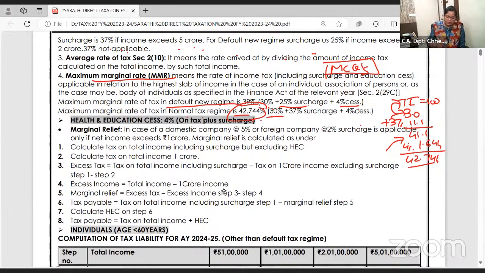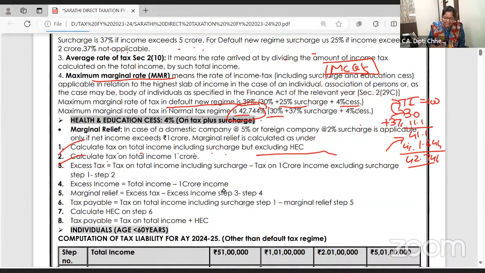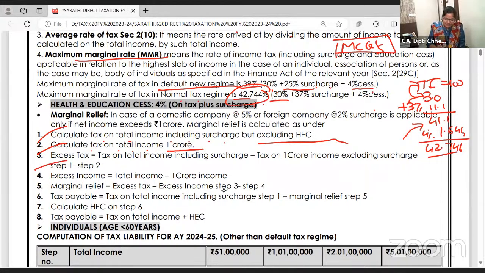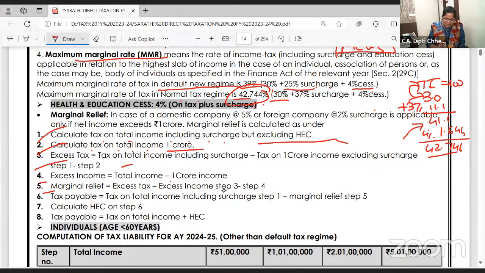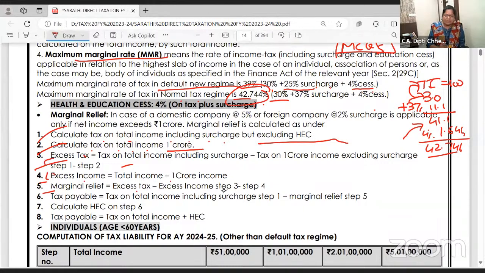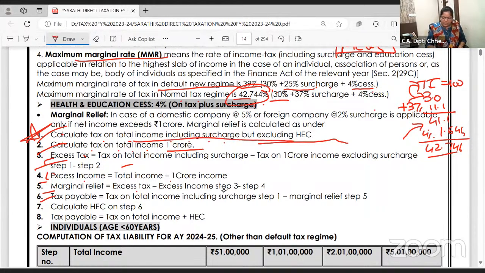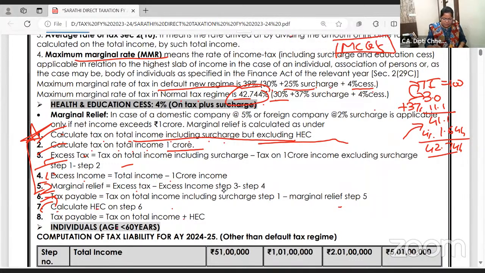Yeah, here we go. Calculate the tax on total income including surcharge but excluding health and education. Calculate the tax on total income of 1 crore. Excess tax, excess income. Marginal relief is excess tax minus excess income. Whatever is extra tax, up to the excess income, take it. The rest, I want a relief. And now tax payable is your first step: tax on total income including surcharge minus relief. Step 1 minus step 5 is the relief. And on this, add health and education cess, and that is what you will pay.